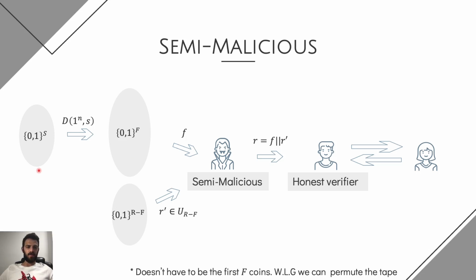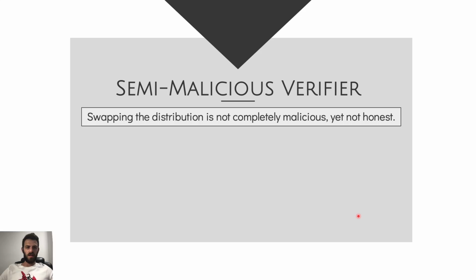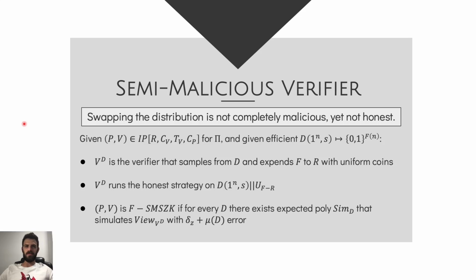Simply speaking, the semi-malicious verifier uses some distribution D, which is efficiently computable, in order to sample f bits, and then expands those f bits into an r-long string by using completely uniform random bits, and then passes this new pseudo-random string to the honest strategy and performs the interaction with the prover. So basically, the verifier's distribution is not completely malicious. However, it is not really an honest verifier either. And here you can see the formal definition.